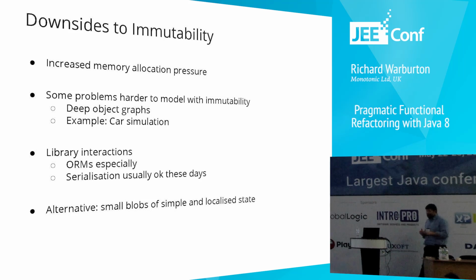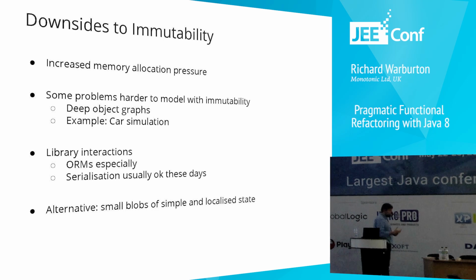The other thing to say is that immutability does have some downsides to it. It's not a complete panacea, not a thing that you should always use without thinking. So, for example, by allocating new objects every time rather than just updating existing ones, you can increase your memory allocation pressure, which might introduce performance problems if you're doing it in a particularly performance critical part of your code.